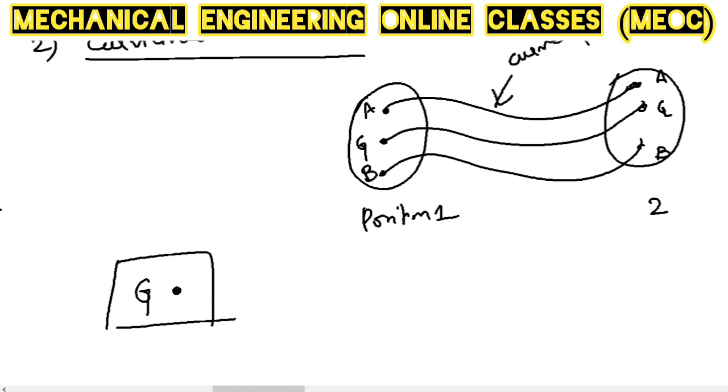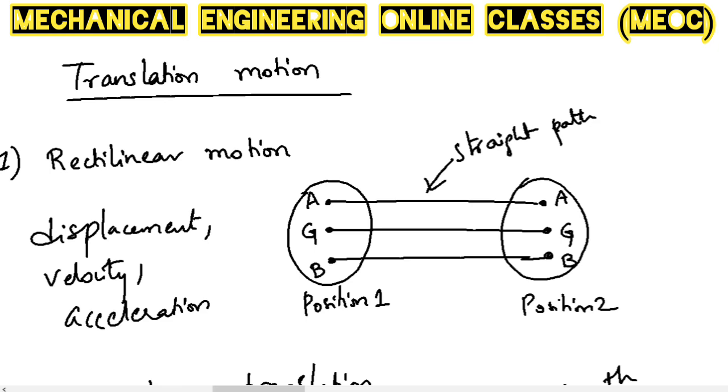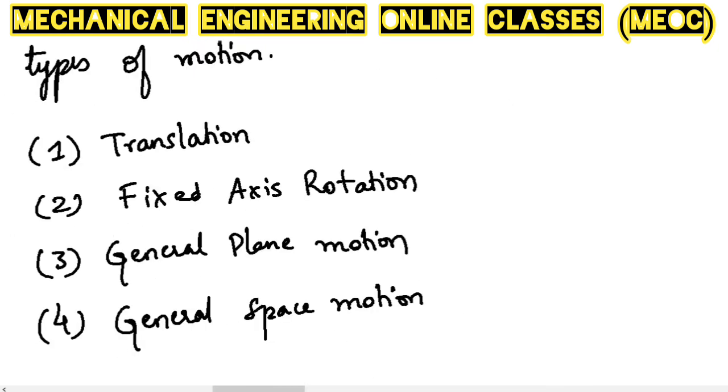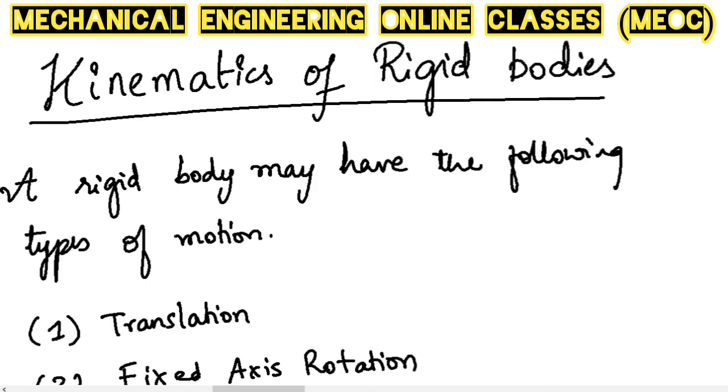So we will consider only one particle, which is its center of gravity, and assuming it to be a particle, we can solve or analyze a rigid body under translation as kinematics of particles. So kinematics of a rigid body under translation can simply be assumed to be kinematics of particles in translation. And all these concepts are already available in the kinematics of particles playlist.